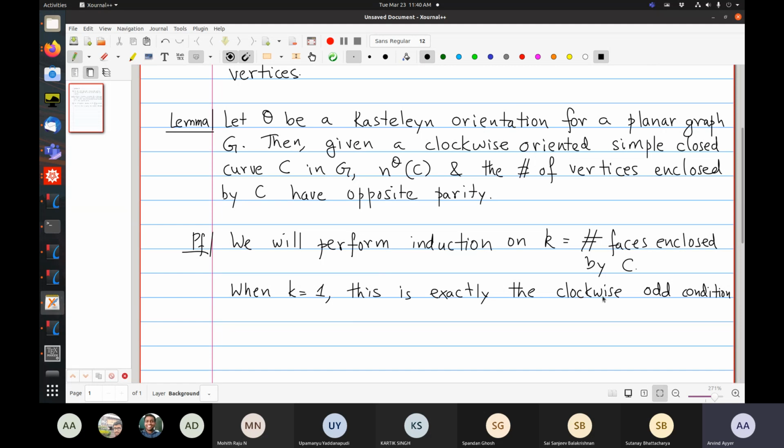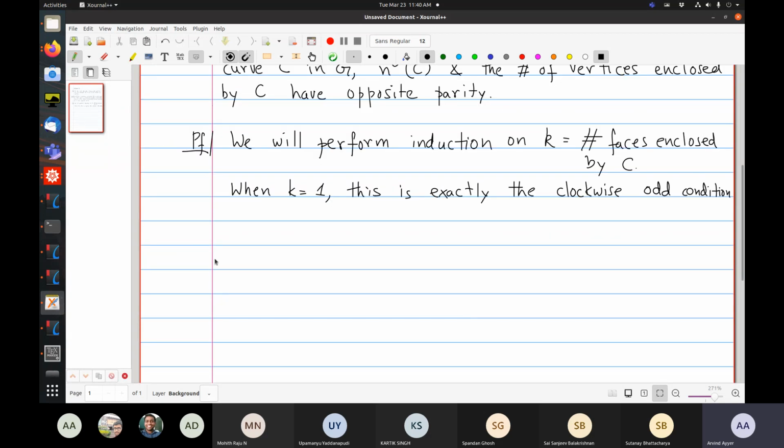And the number of oppositely oriented edges is an odd number, so they clearly have different parity. Okay, so now let's consider the general case.